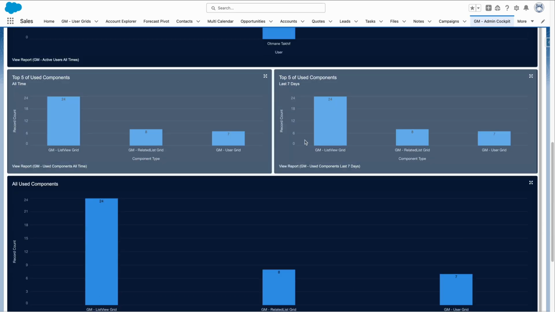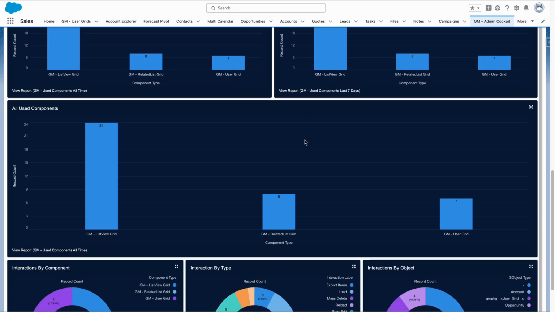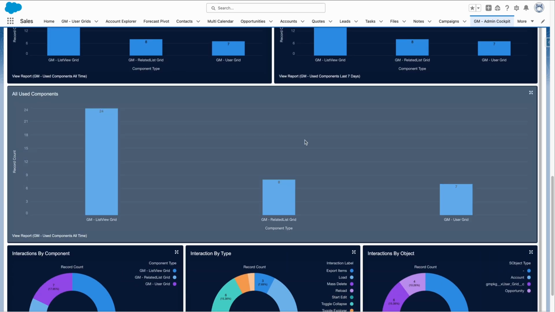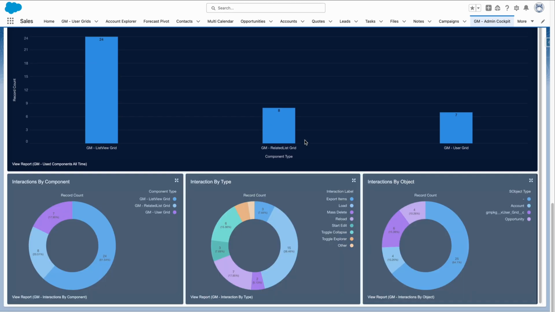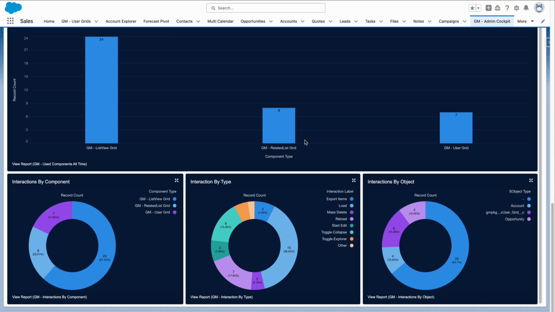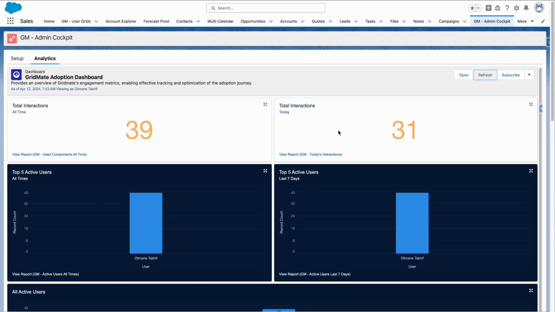Here are the top 5 used components over all time and from the last 7 days. Here are all the used components. Here are the interactions by component, by type and by objects. To add a new component to the GM Adoption Dashboard, create a report using the GM User Interactions report type and include it within the dashboard.